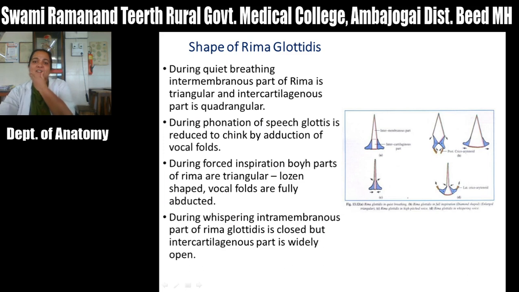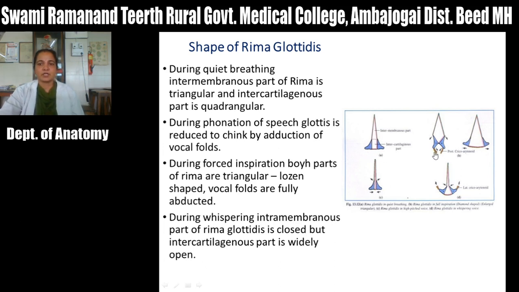So now we have seen this rima glottidis, which is present between the thyroid lamina and the arytenoid cartilage. The anterior part is intermembranous, the posterior part is intercartilaginous. So what are the different shapes of the rima glottidis? In quiet breathing, the intermembranous part is triangular and the intercartilaginous part is quadrangular. So this is the shape in quiet breathing.